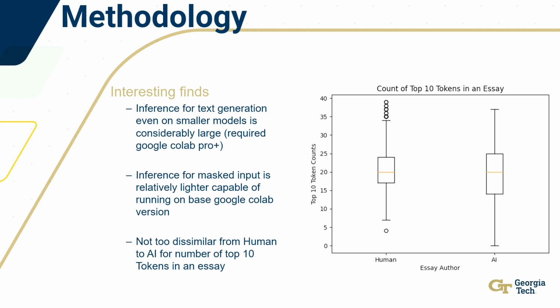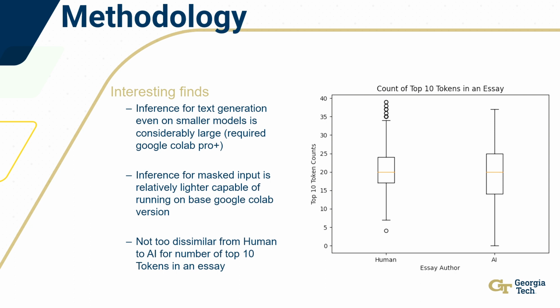So, interesting finds. Number one, the inference for the text generation models, even on smaller models, is still very expensive to run. 7 billion parameters is actually considered small. ChatGPT-4, I think, has a trillion some odd parameters, so relatively very small. Comparatively, the inference for the masked input is much lighter. You could run that on the base Google Colab version, whereas the former required Google Colab Pro Plus.